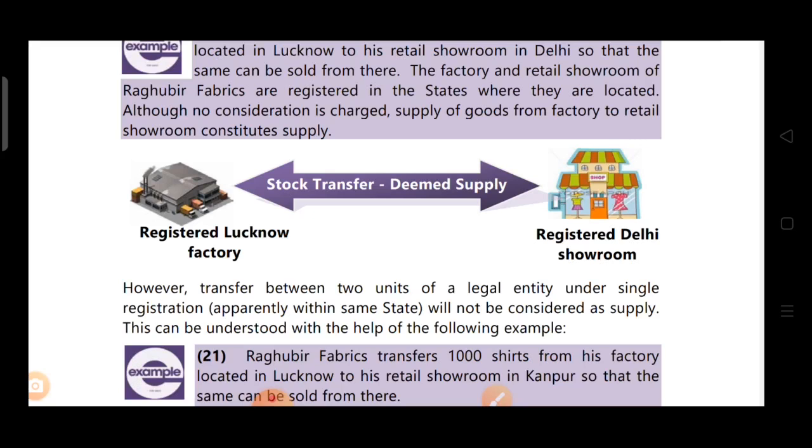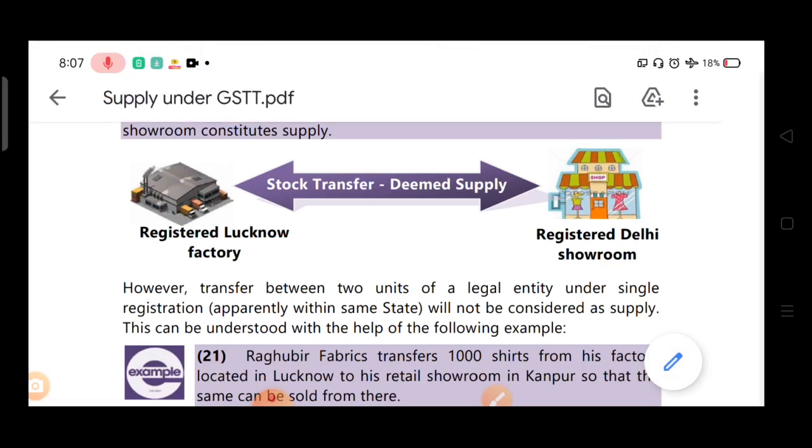This is deemed supply. However, transfer between two units of a legal entity under single registration, apparently within the same state, will not be considered supply. This can be understood with the help of the following example. Now, read this para again.